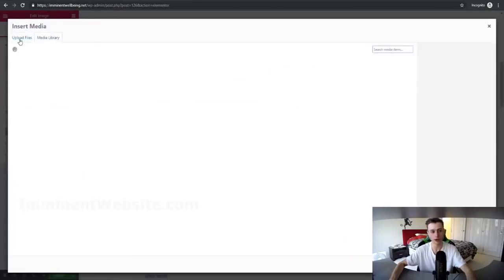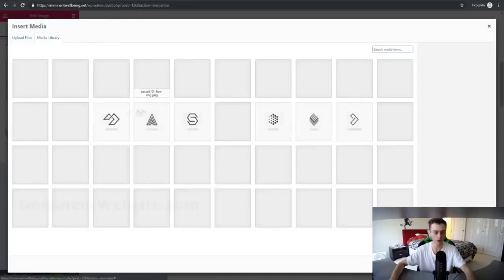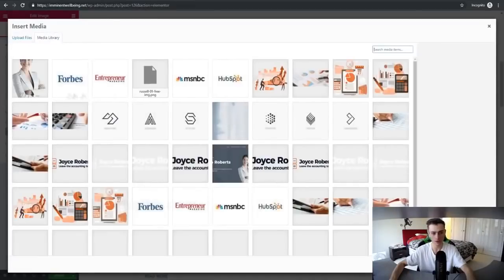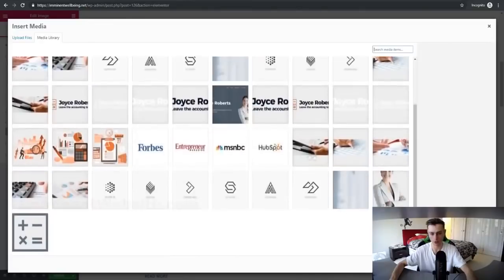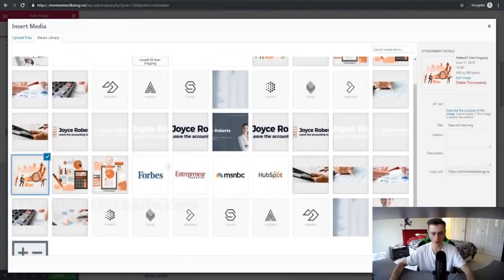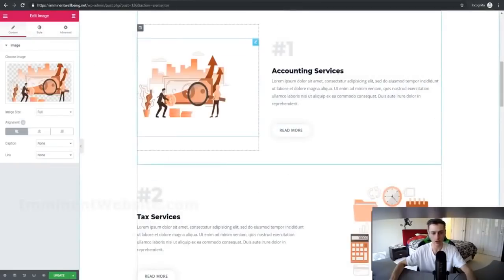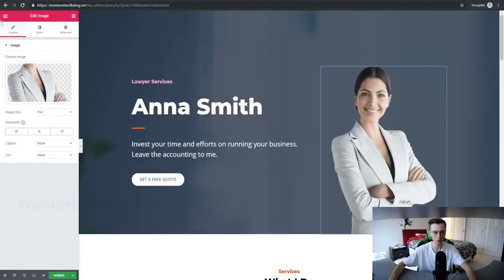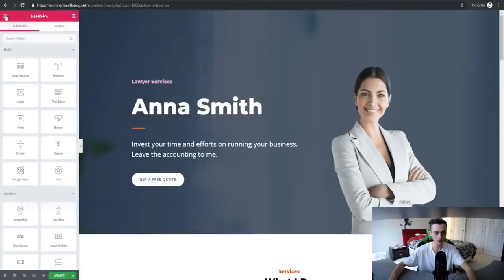We can either upload our own images right here, or we can go to media library and just choose something else. So for example, let's just say I'll add this one back again, alright? So we click on insert media and it's back again. What we can also do if we click this button right here is actually see all the elements.